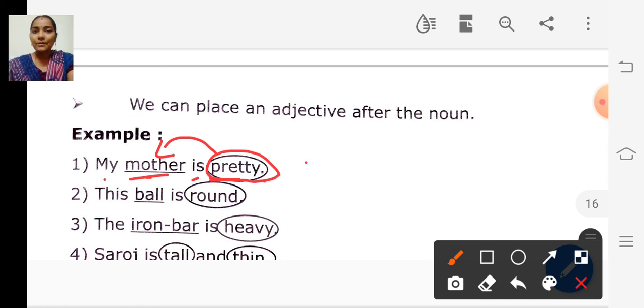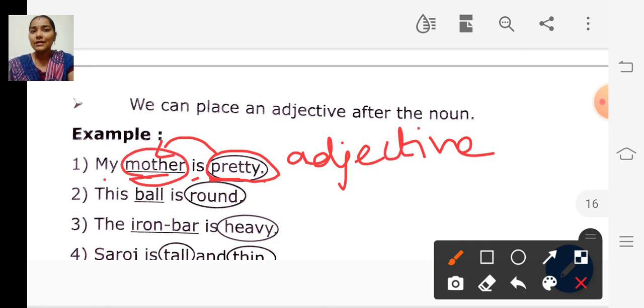The word pretty is an adjective and the word mother is the noun. So in this sentence, the adjective is written after the noun. So we can write an adjective after the noun also.